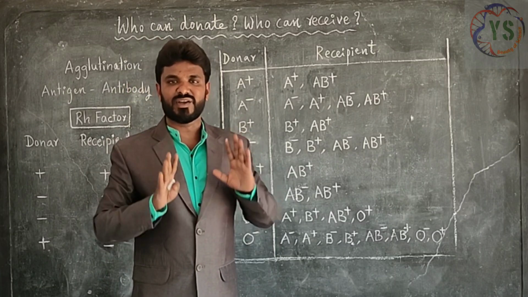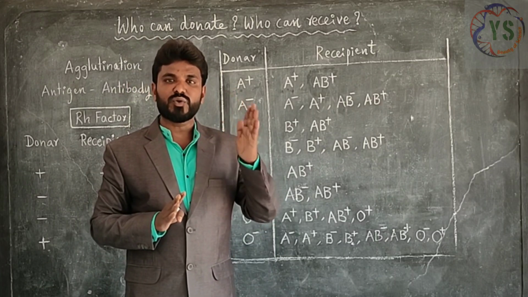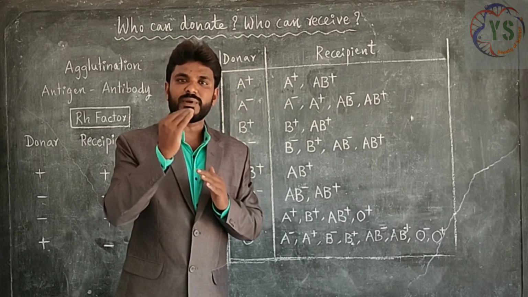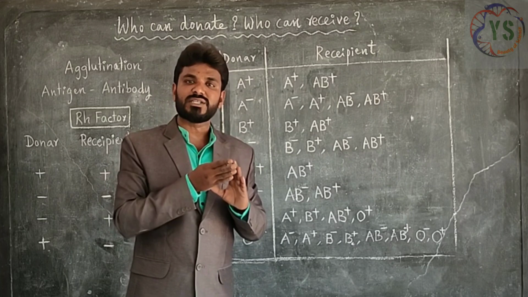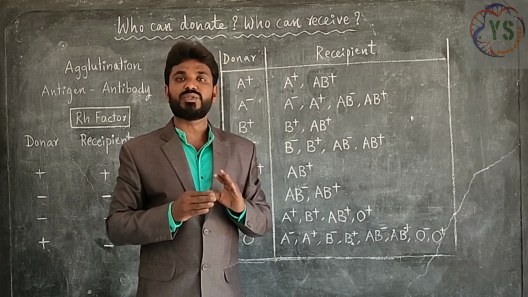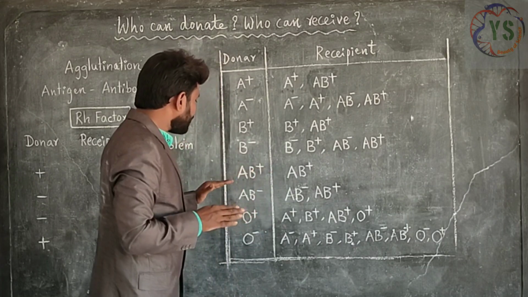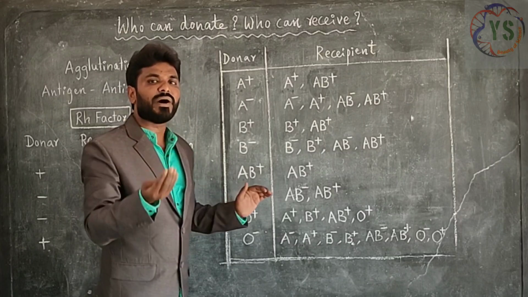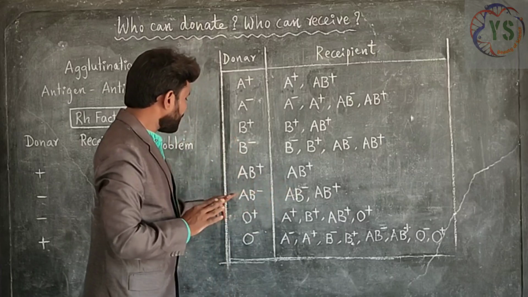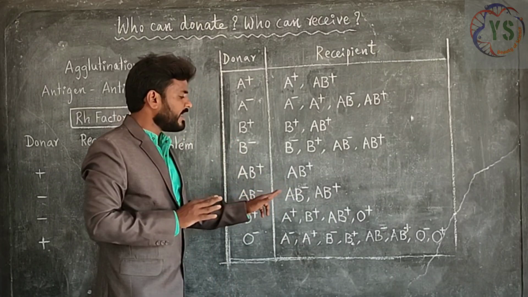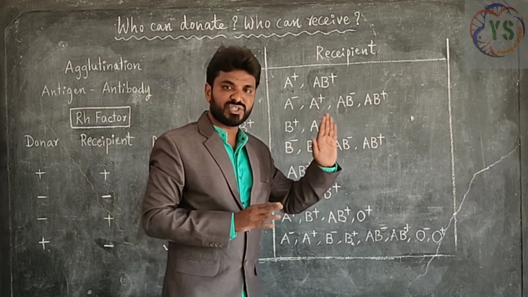The reason we already understood. If the donor blood group is negative and the recipient blood group is positive, there will be no problem at all. But if the donor is positive and the recipient is negative, there will be a problem. So negative blood group people can donate to positive blood groups as well as negative blood groups. So AB negative people can donate to AB negative and AB positive also.